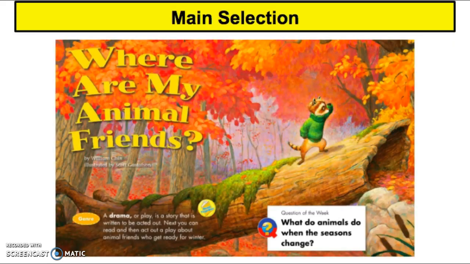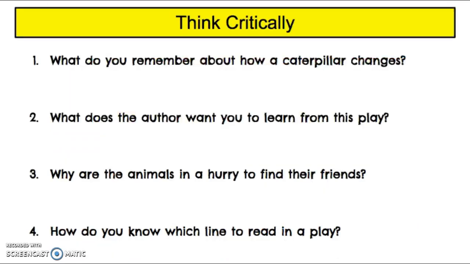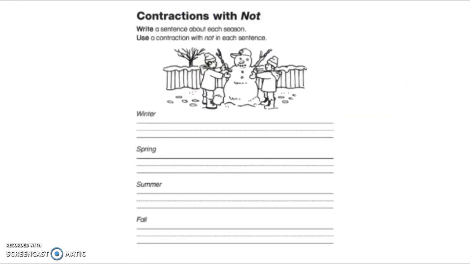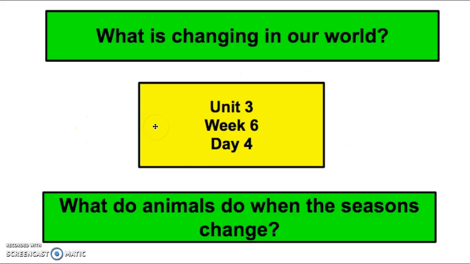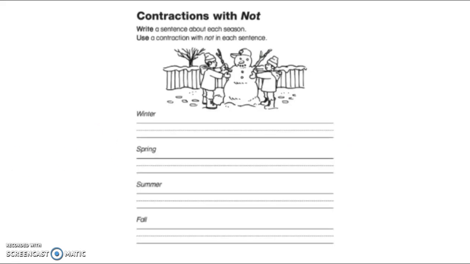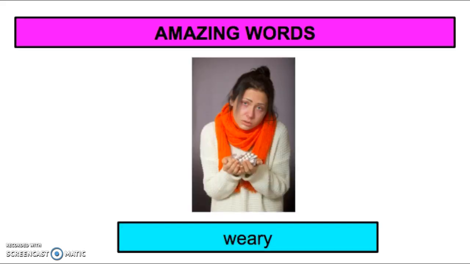I would like you to read this one more time with your partners. Then you can think about this. These you only have to answer one question today. So choose which question and just answer one of them. Then I want you to go, and I do want you to write sentences with the contraction not in it. So that's going to be that N apostrophe T. And so think about each of the seasons. So winter, we can't go swimming, something like that.